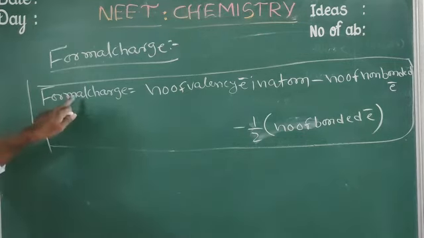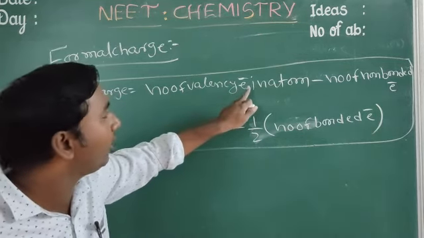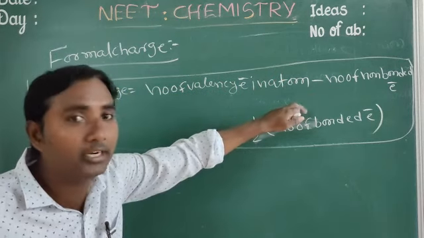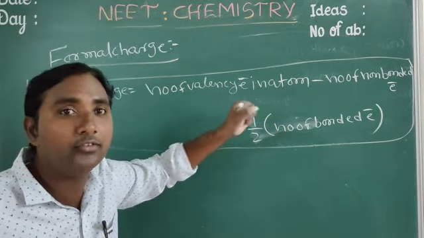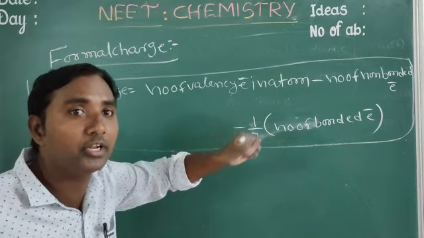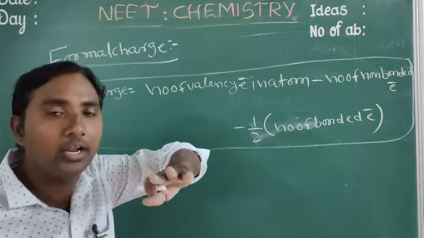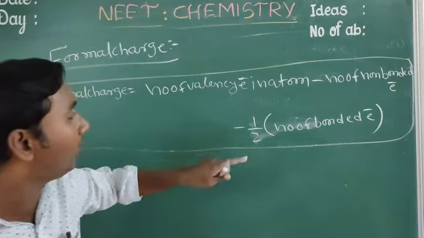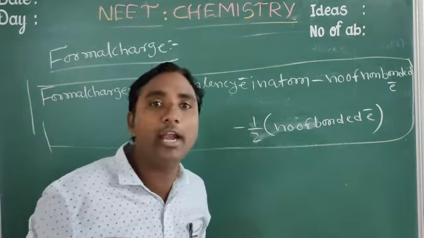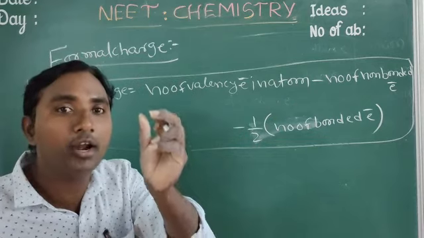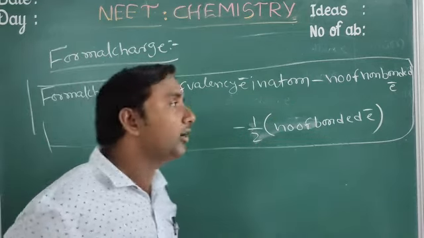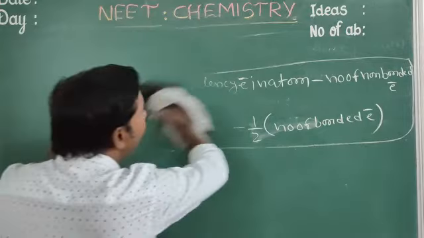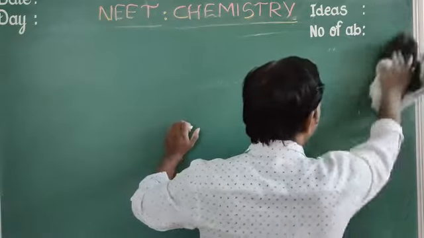Again, formal charge equals number of valence electrons in atom minus number of non-bonded electrons, meaning lone pair electrons not involved in bond formation, minus 1 by 2 number of bonded electrons, those involved in bond formation. So this is the formal charge formula.